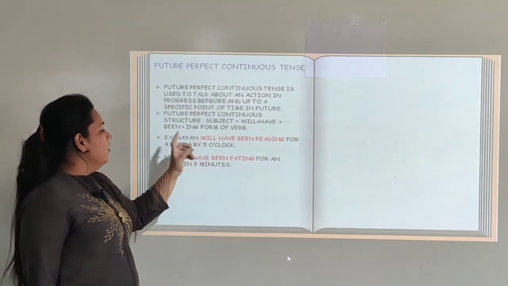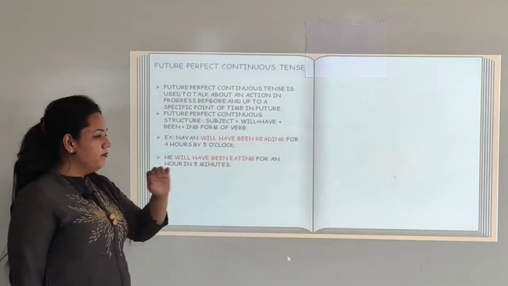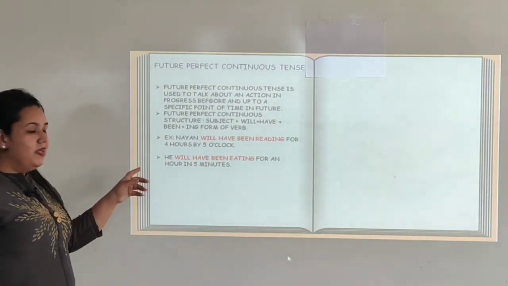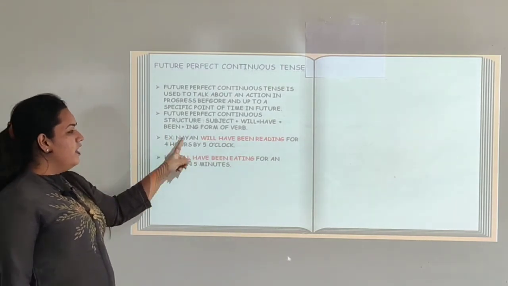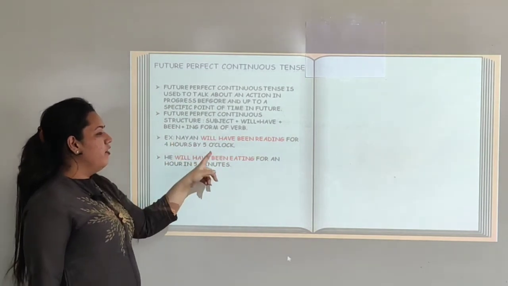Ananya have been. Nayan will have been reading. Let us see some examples for our help. Nayan will have been reading for 4 hours by 5 o'clock.